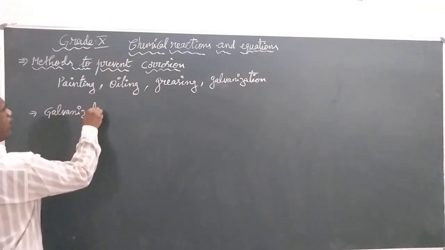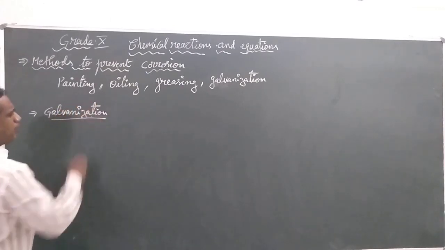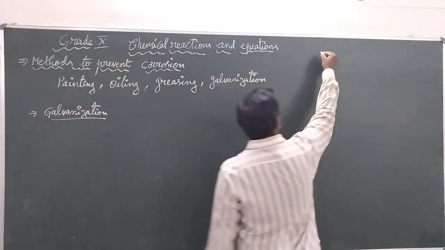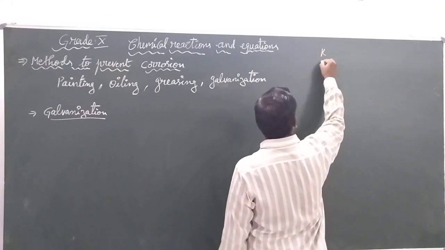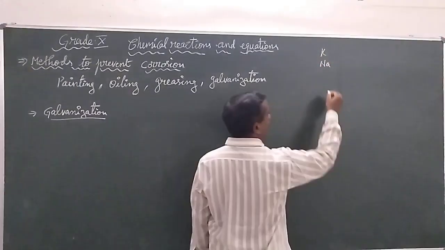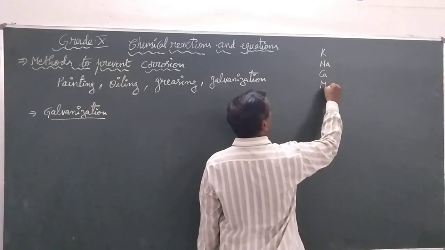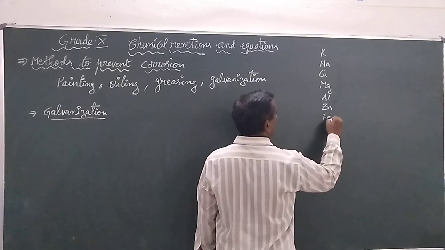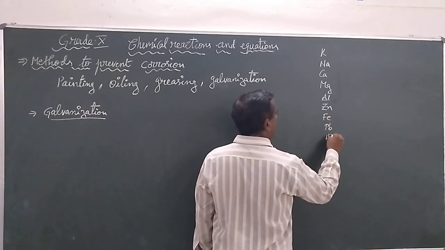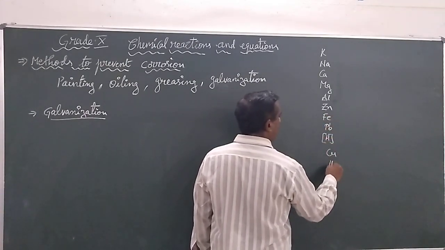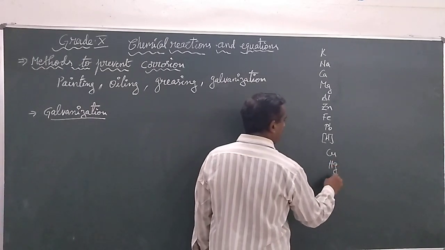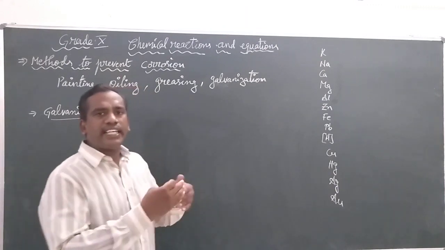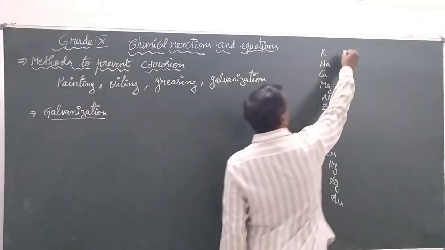Here we have already discussed the metal reactivity series. There we discussed that potassium is more reactive than sodium, calcium, magnesium, aluminium, zinc, iron, lead, hydrogen, copper, mercury, silver and gold, arranged in decreasing order of reactivity.